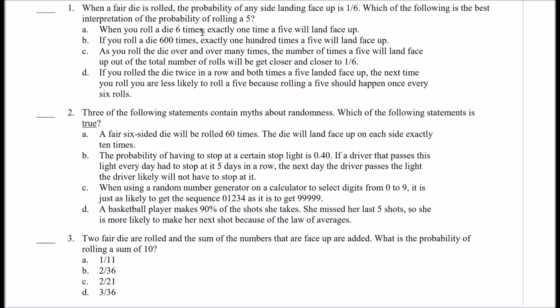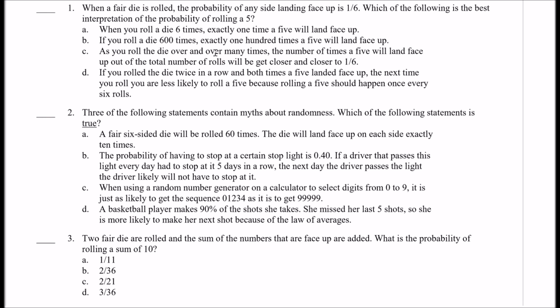Remember that probability is not guaranteed. So even though you would expect that one time there would be a 5, if you roll the die 6 times, that doesn't mean it's guaranteed. So it's not A, okay? It's not an interpretation. If you roll a die 600 times, exactly 100 times a 5 will land face up. Again, that's how many times you would expect it to happen. That doesn't necessarily mean that that's the interpretation of probability.